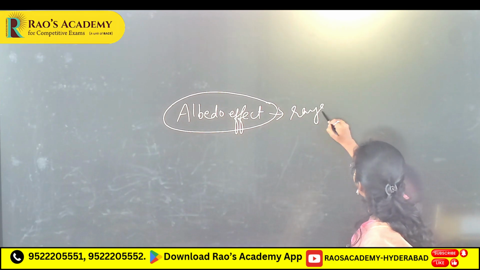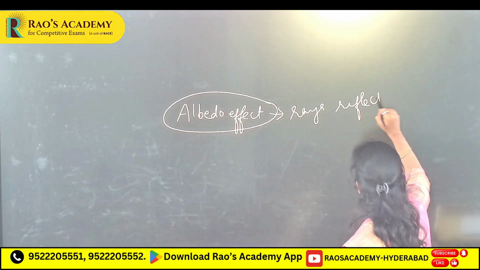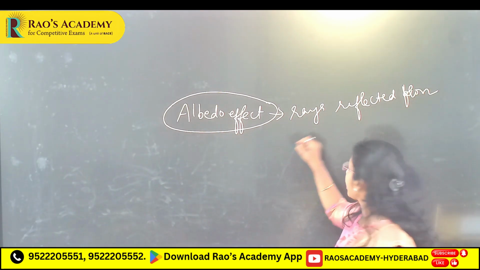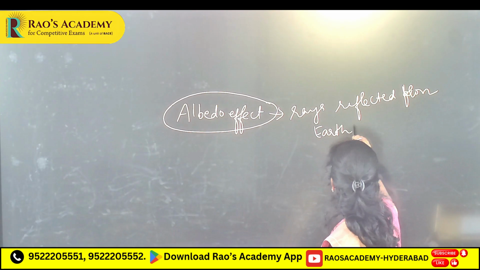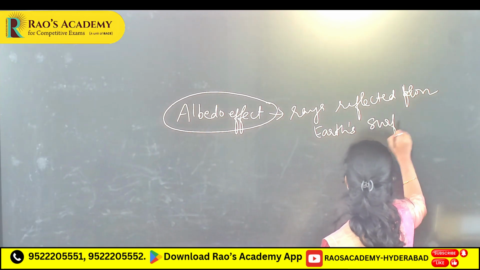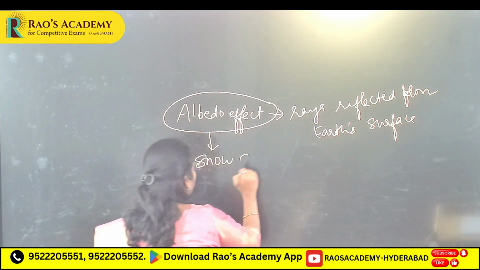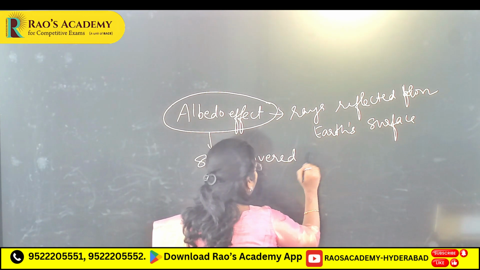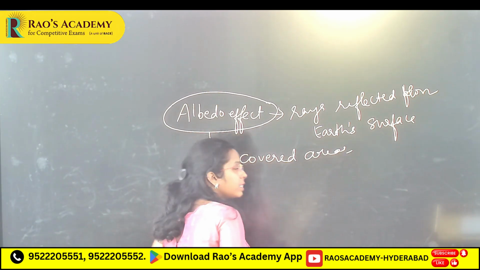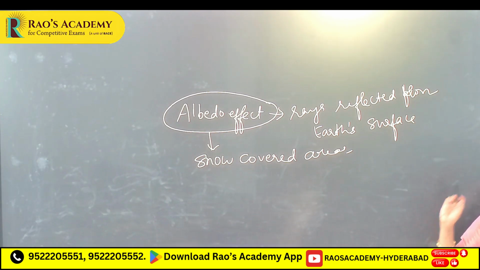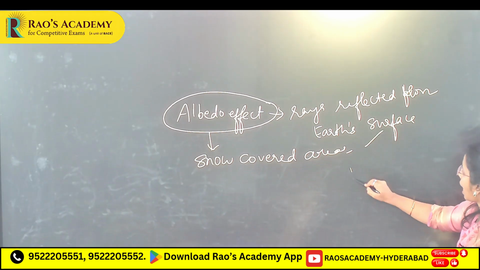Rays reflected from Earth's surface, but this albedo effect is high in white, like snow covered areas, means whitish color or white color, light color areas reflect more, high reflection you will see, like thick clouds, more reflection. High you will see in